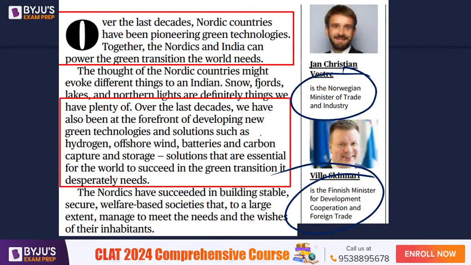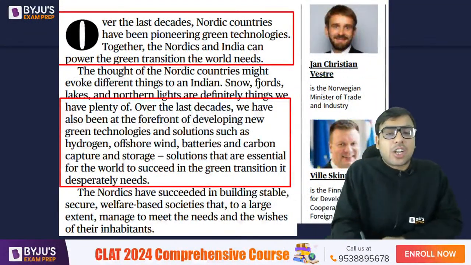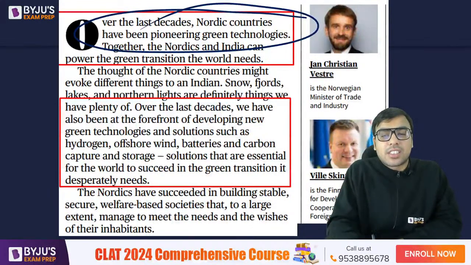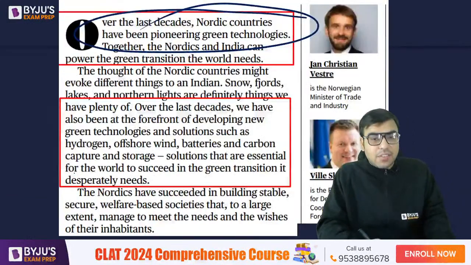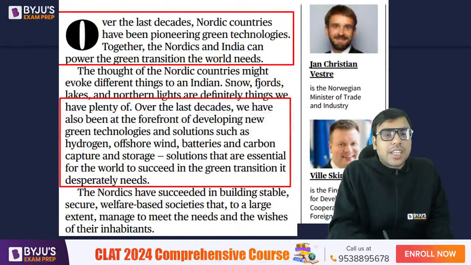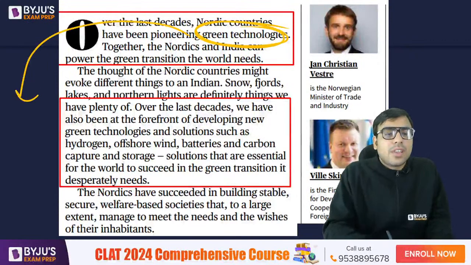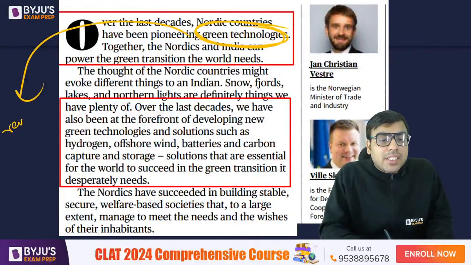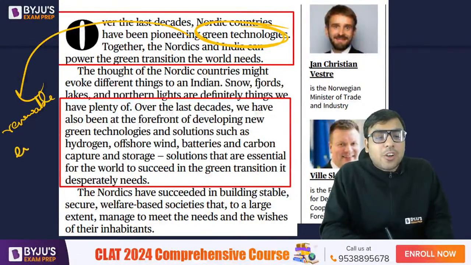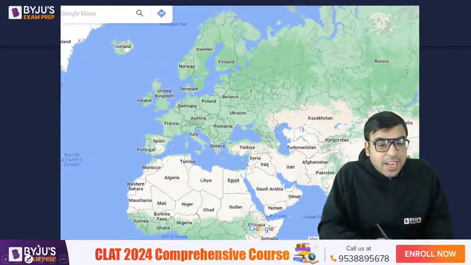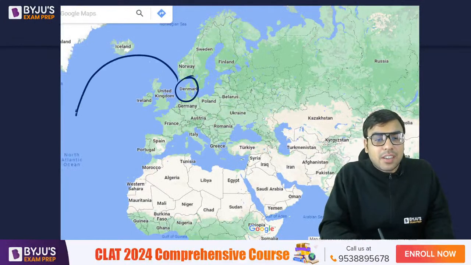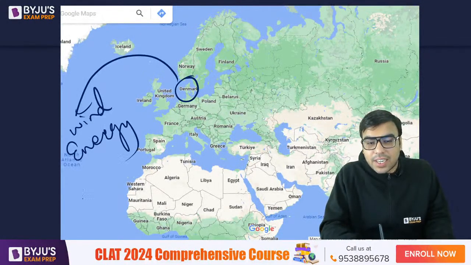So both are actually the minister and they have together written this article. Over the last decades, Nordic countries have been pioneering green technologies. So when you use the word green technology, what do you mean by this? Green technology means renewable energies, right? And I hope you all are aware that Denmark is very famous for what? So here is Denmark and it is very famous for wind energy. You must have heard. The most successful wind energy you will find in this country, right?